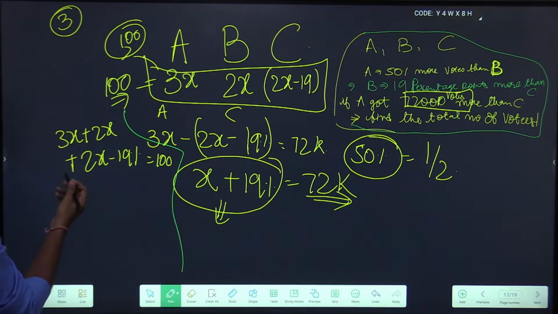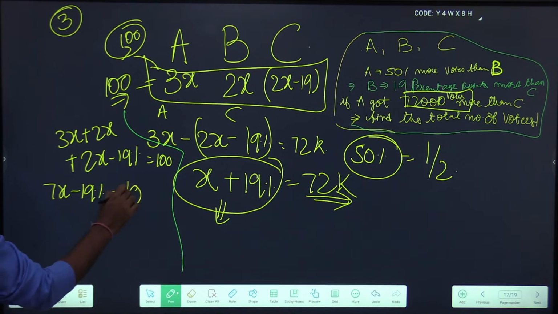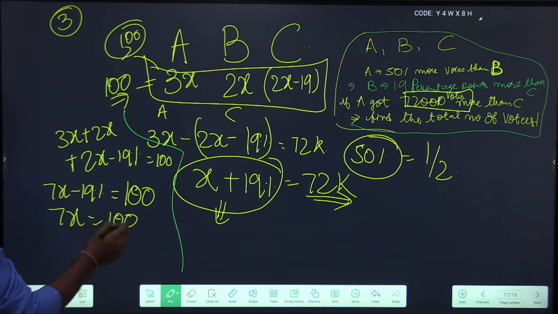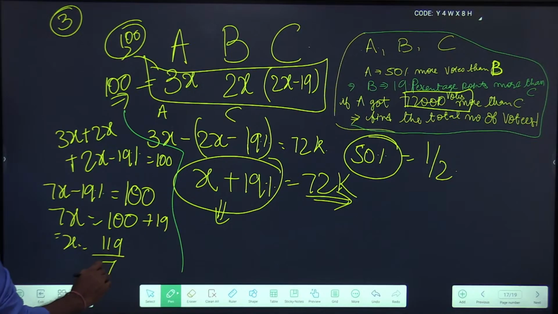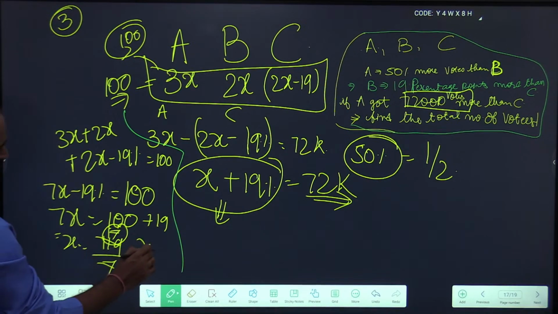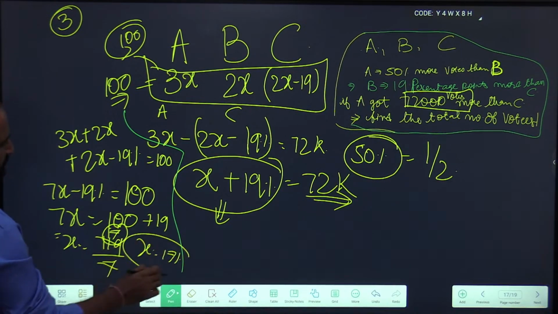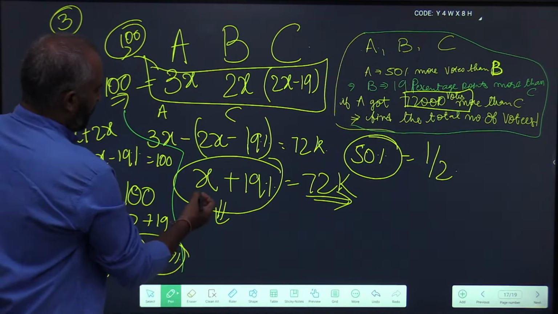So 3 plus 2 plus 2 is 7x minus 19 is 100%. So 7x will become 100 plus 19. x is equal to 119 by 7, so x is equal to 17%.